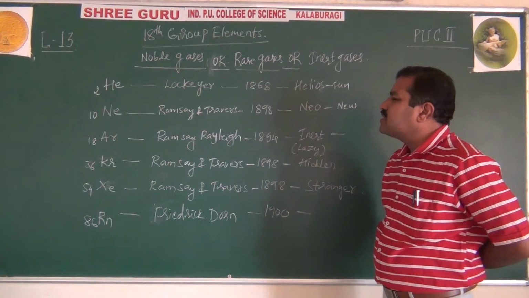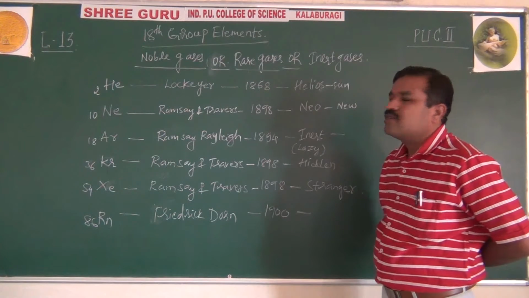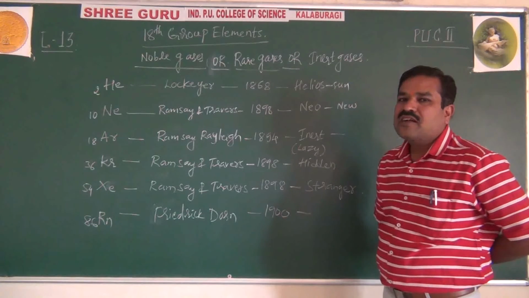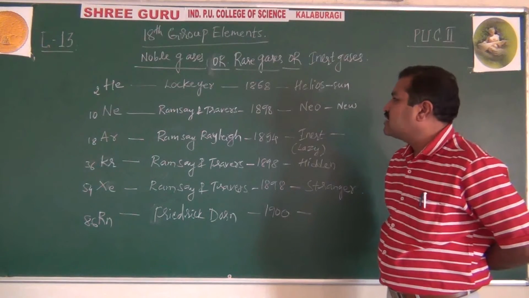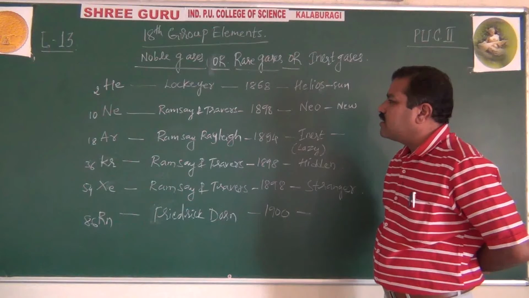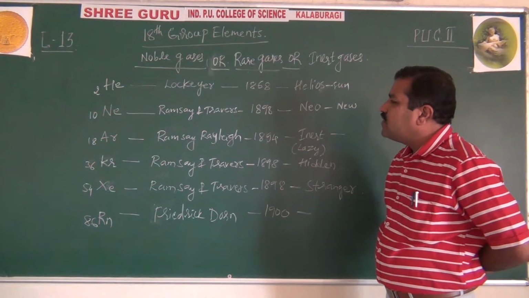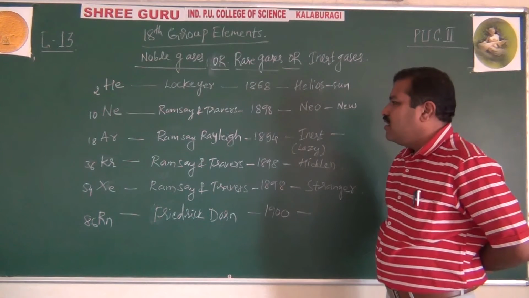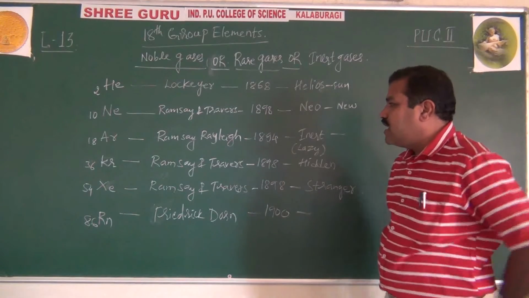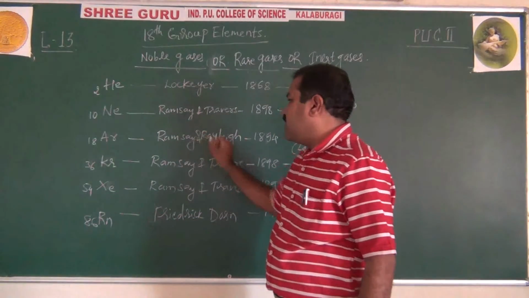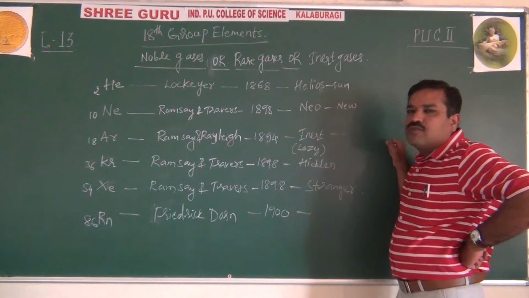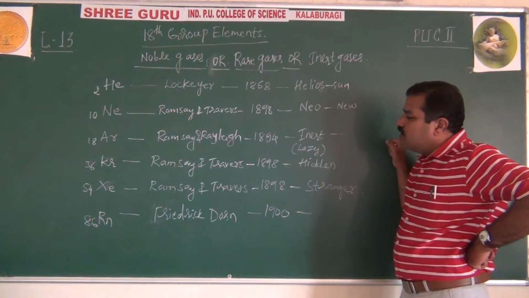Look here, for the first time we noticed helium in the sun's atmosphere. That's why it is also called helios. Neon, because of its bright white light, is called neon, and it was discovered by Ramsay and Travers. They discovered in 1898 three noble gases: neon, krypton, and xenon. But Ramsay and Rayleigh, actually the credit goes to Rayleigh. Rayleigh discovered argon in 1894. That is called inert or lazy.